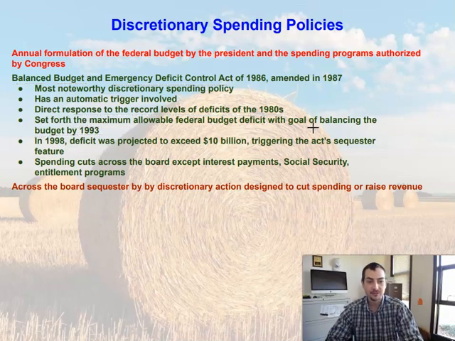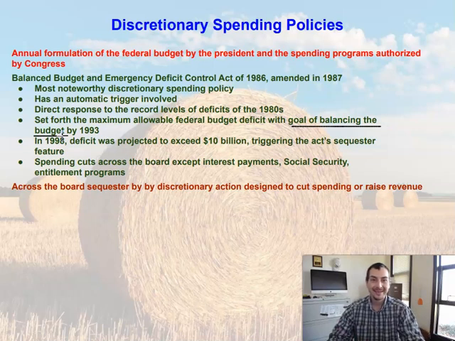The other aspect of what it tried to do was it had a goal of actually balancing the budget. So what does a balanced budget mean? Well, a balanced budget means we're spending what we're making. We're not spending more than we're making, and in some cases, hopefully, we're actually making more than we're spending. Hopefully, we have a surplus. So this was written in 1986 and amended in 1987 in order to set forth a budgetary plan where by 1993, we're at a balanced budget, operating with no federal budget deficit from year to year.